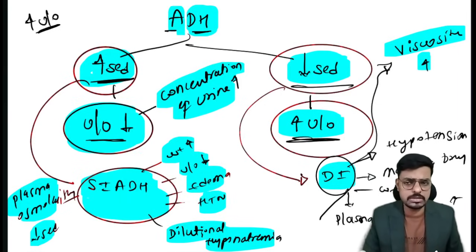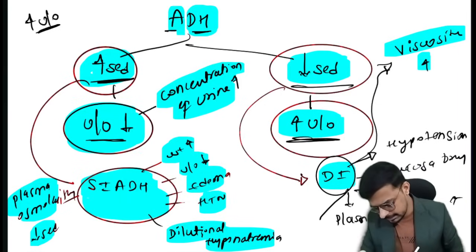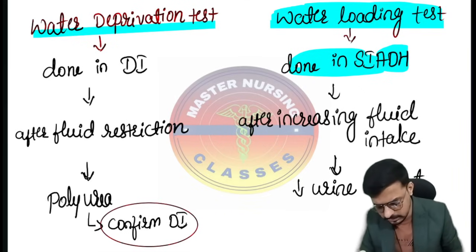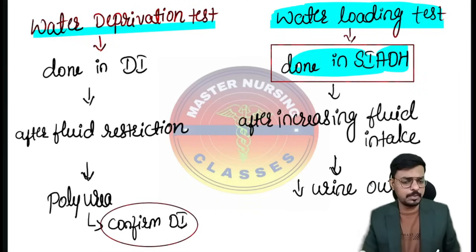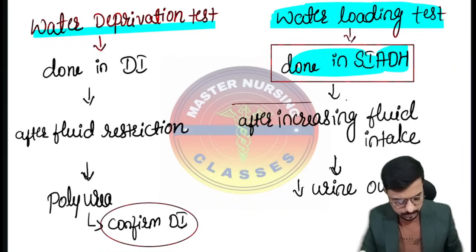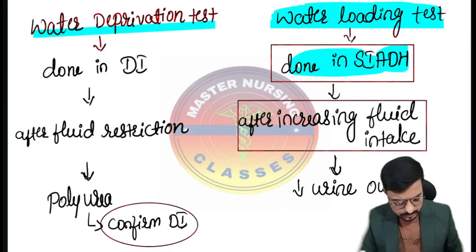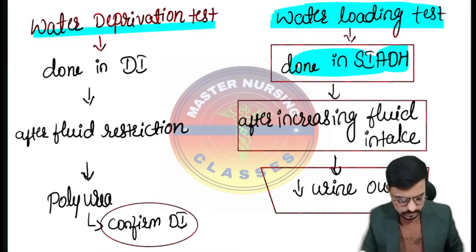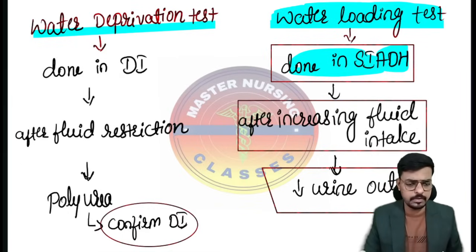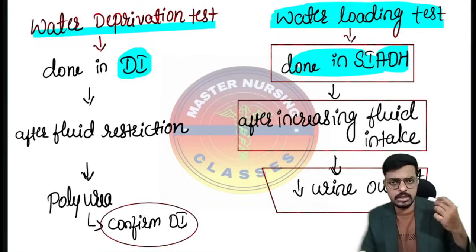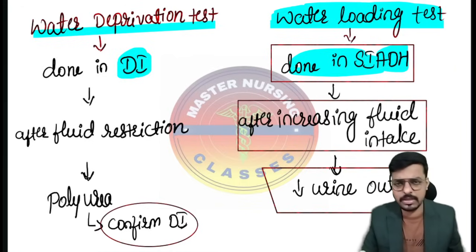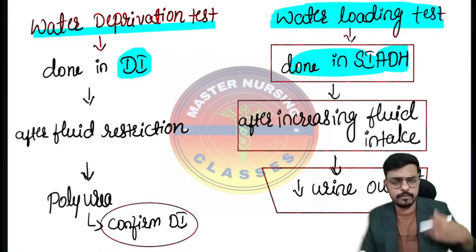So this is what we call the water loading test. The water loading test will be done in the case of the syndrome of inappropriate antidiuretic hormone. Very important, keep it in your mind. After increasing the fluid intake, the urine output remains decreased, and that confirms the patient is suffering from SIADH. Now in diabetes insipidus, the urine output is excessively increased, so I cannot tell whether the urine output is more because of more fluid intake or because of less antidiuretic hormone.